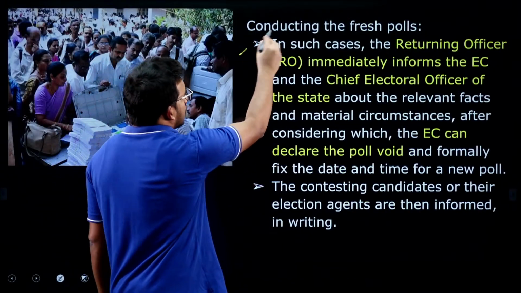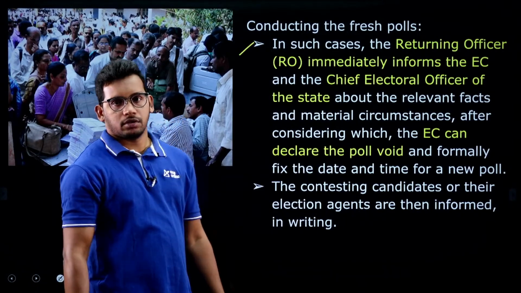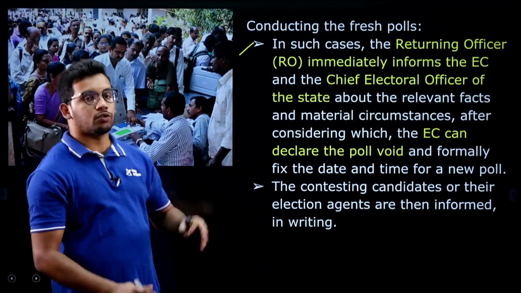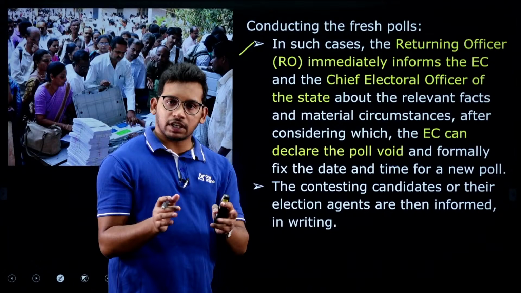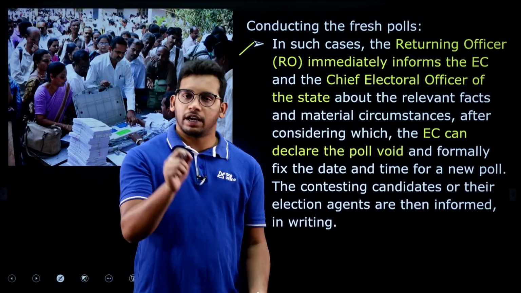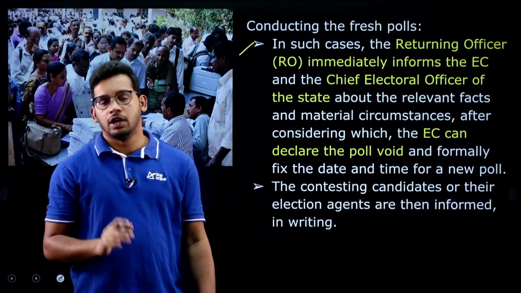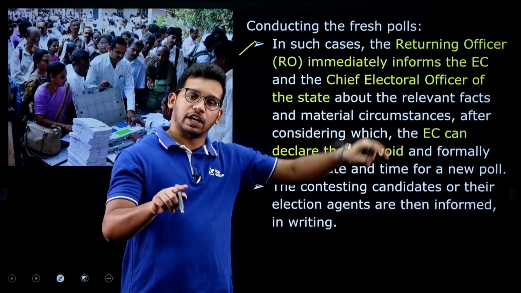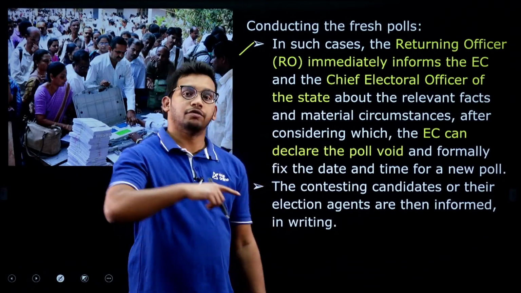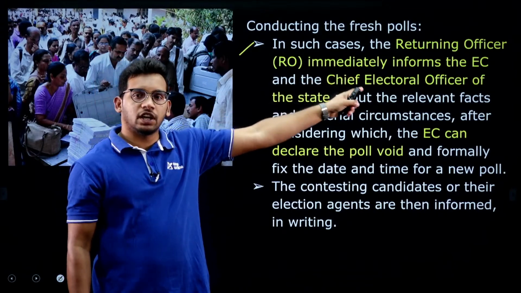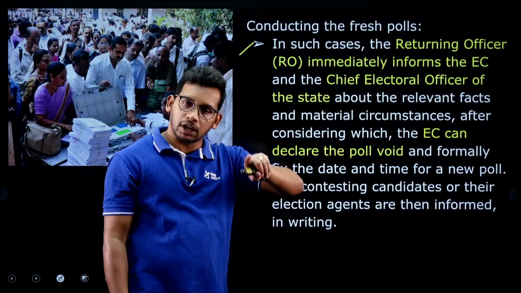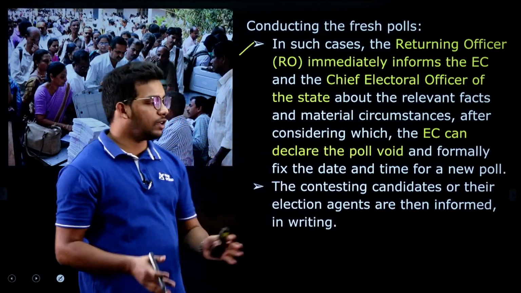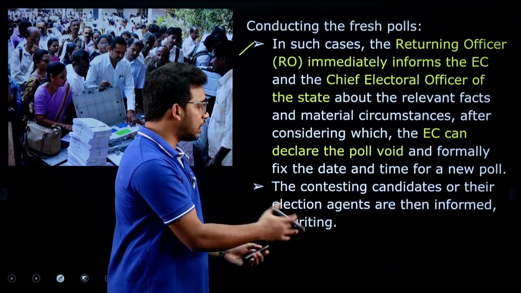And then what is the concept of conducting fresh polls? As I said earlier, in these cases the Election Commission can conduct fresh polling. So, what is the process for this? The returning officer is the head of the elections at the booth level, and above that for every district we have a chief electoral officer. The returning officer is just the head of that booth, but the head of the district is the chief electoral officer. So the returning officer will inform the chief electoral officer, and the chief electoral officer will give information to the Election Commission of India, and then they will assess the condition. Accordingly they will conduct the repolling, right.